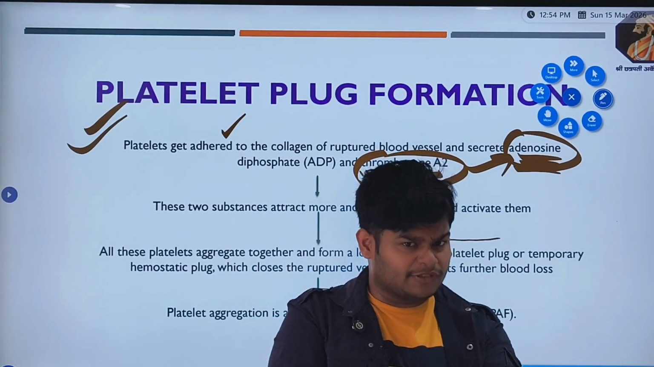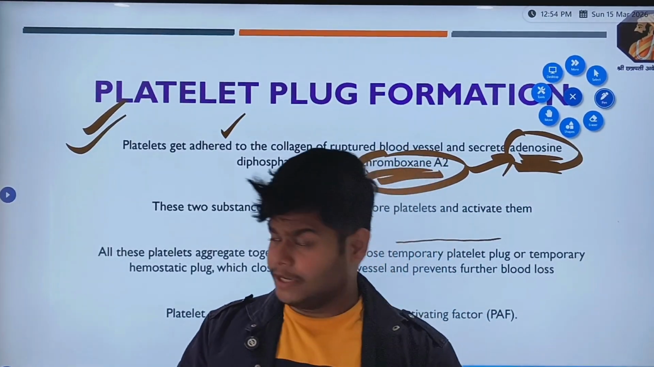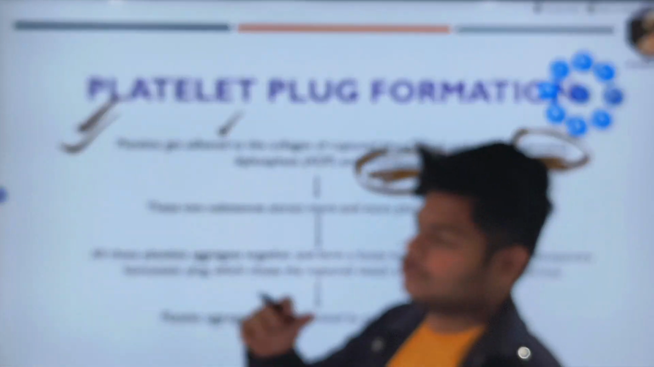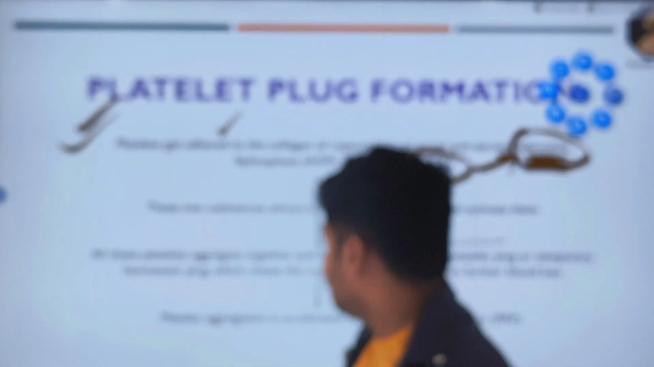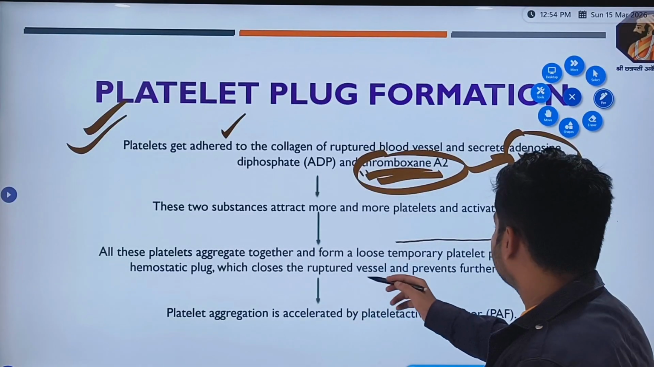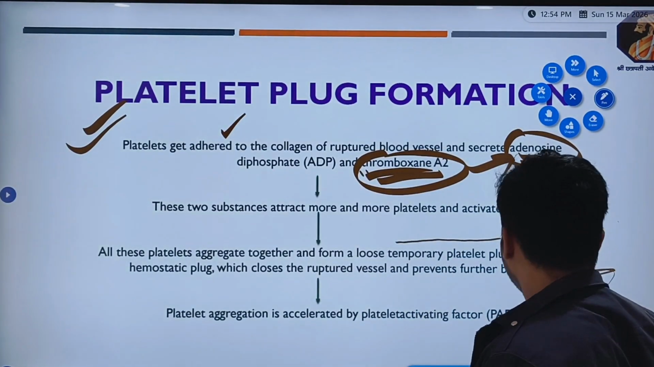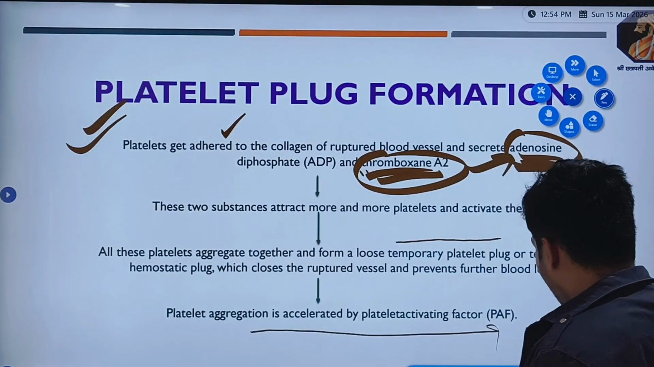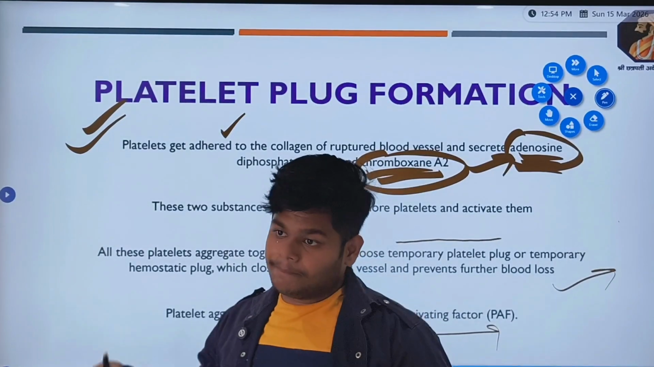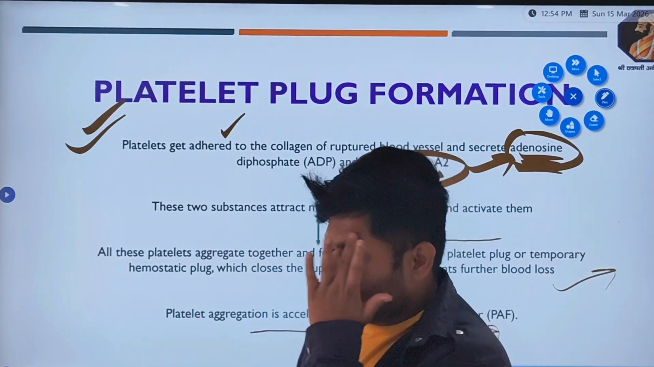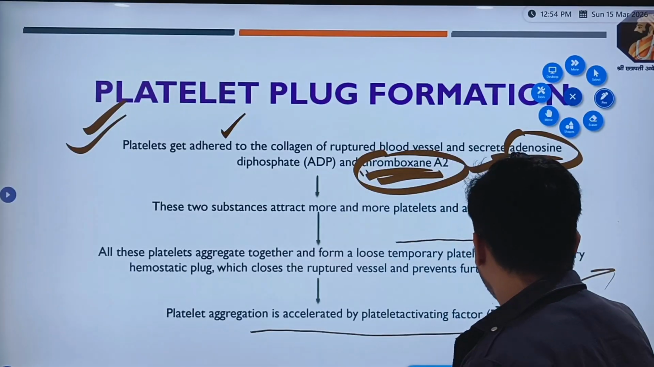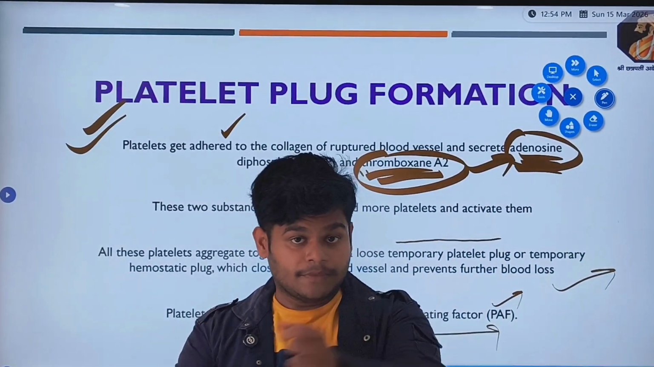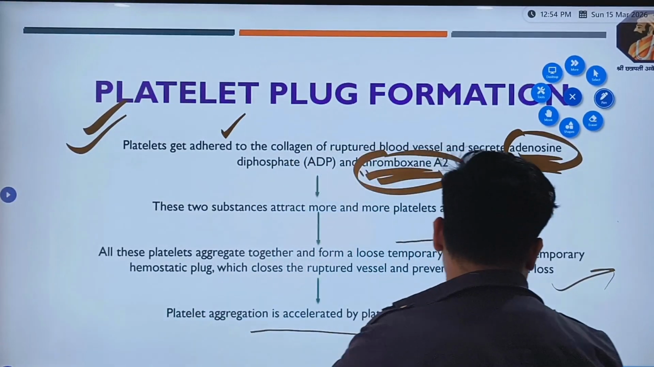But this platelet plug is not permanent. This is a temporary platelet plug, the hemostatic plug. Hemostatic means to stop the blood, stoppage of blood, which closes the ruptured vessel and prevents further blood loss. Platelet aggregation, how the platelets aggregate towards that clot or that injury, is seen by PAF, which is platelet activation factor. It's accelerated by this factor itself.